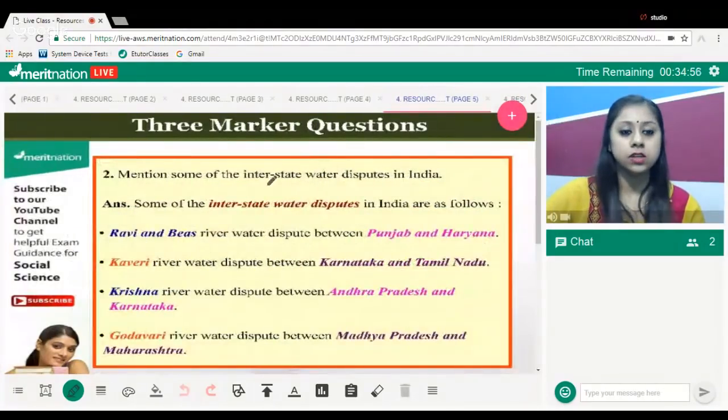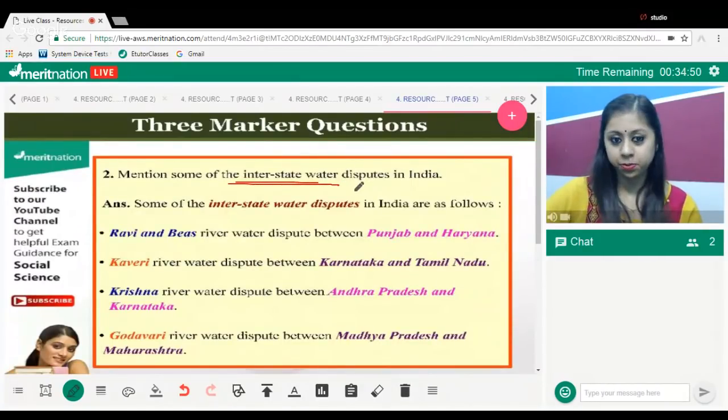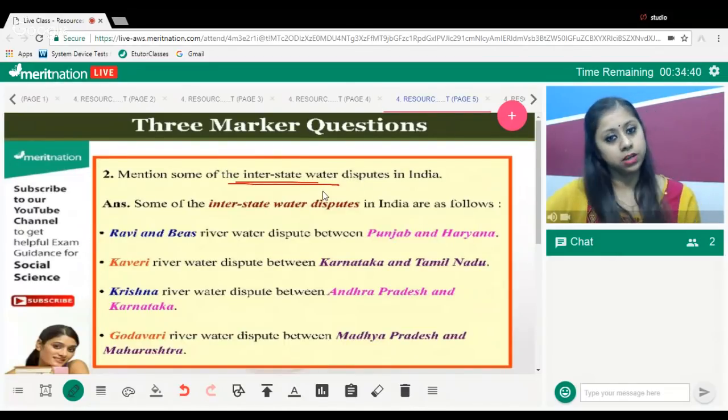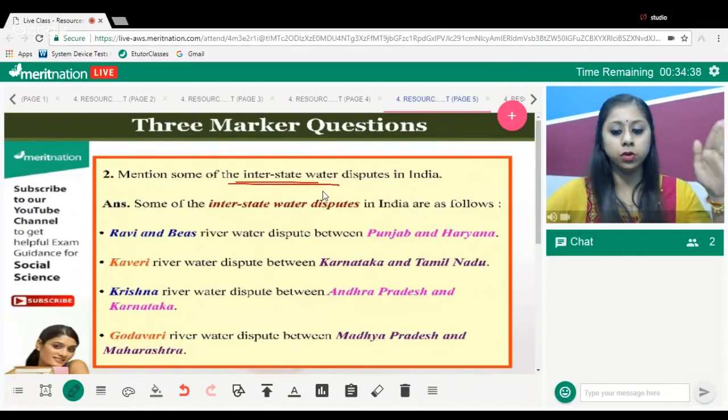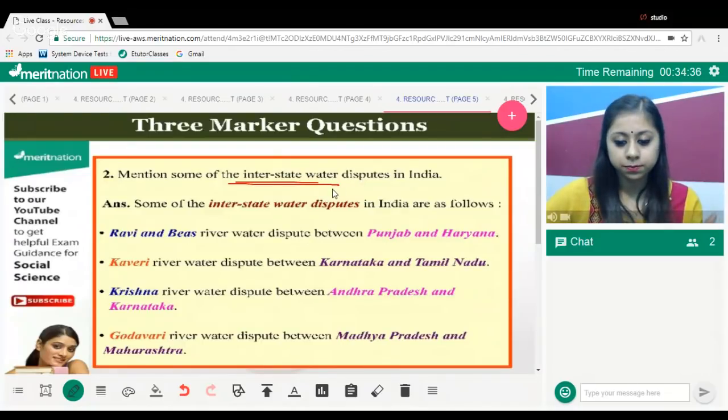Now, next one is, mention some of the interstate water disputes in India. Now we know that a river is never going to flow in a straight course. Will the river only flow in one city and not in other cities or other states?